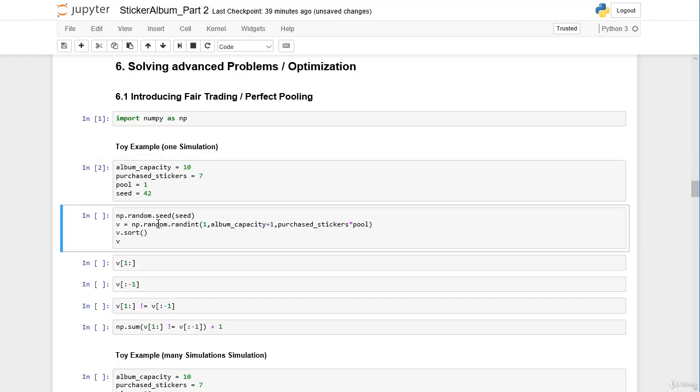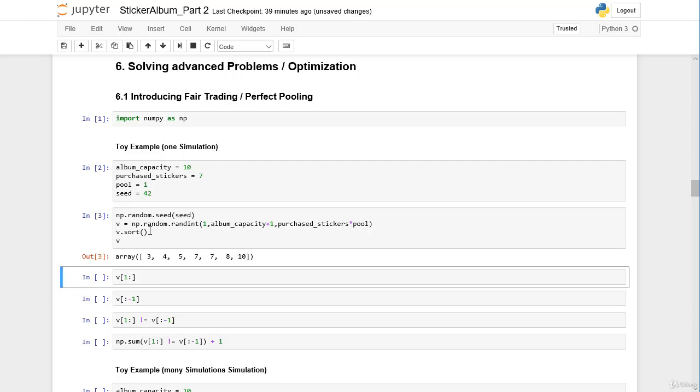There's no surprise, we know the code already. First of all, we create 7 times 1 random integers. We want to purchase 7 stickers and our pool consists of only one person, so 7 times 1. And then we sort the vector and let's see what we get here.